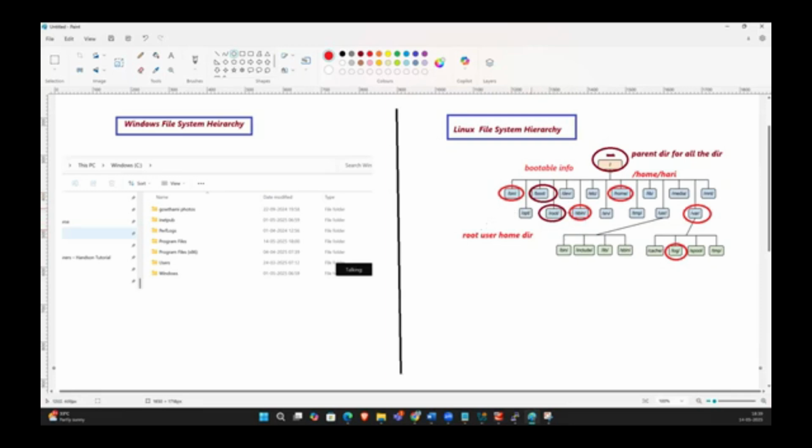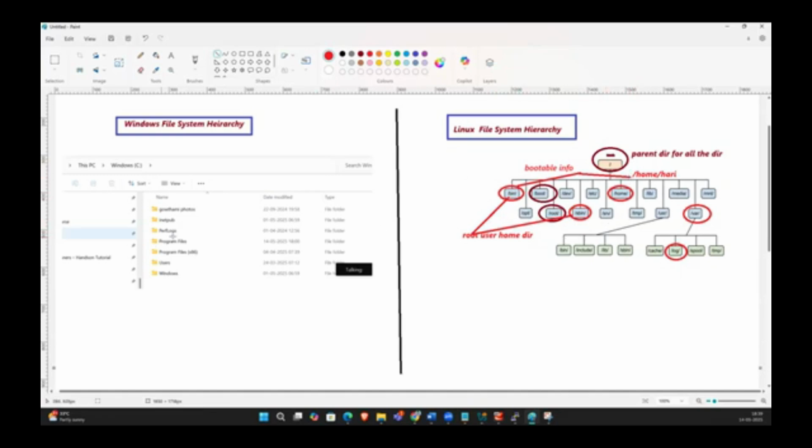So the root user can execute both bin and sbin commands, while the normal user will execute only the bin commands. Okay, so opt and srv.